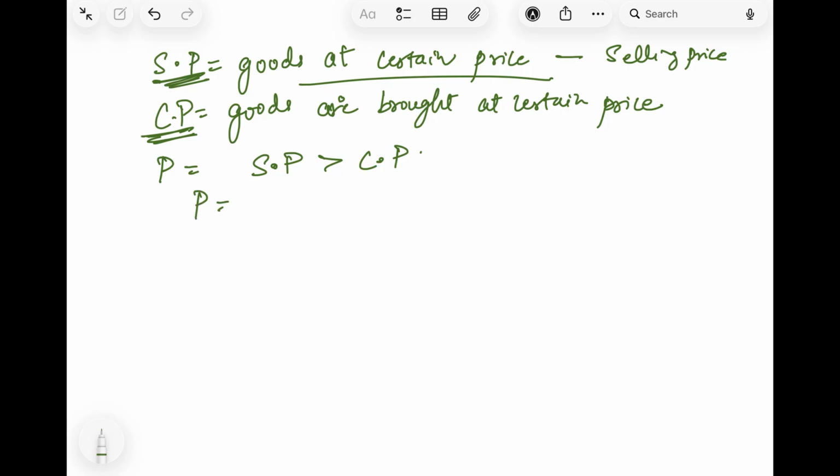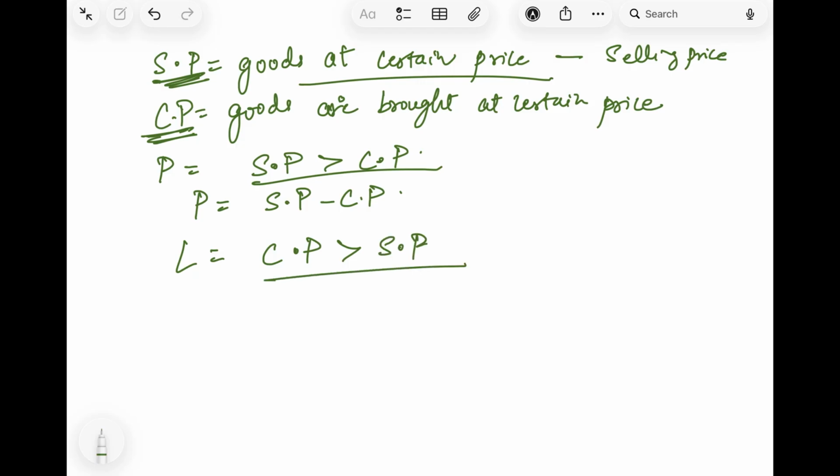So what is the formula for profit? For finding out profit, we do selling price minus cost price. And profit can only be made if the selling price is more and the cost price is less. Similarly, it's not necessary that every time the seller gets a profit. Sometimes he or she has to sell at a loss also. When does he or she get a loss? When the cost price is more and the selling price is less. That means a person buys something for more and then has to sell it for less. So the formula for loss is cost price minus selling price.